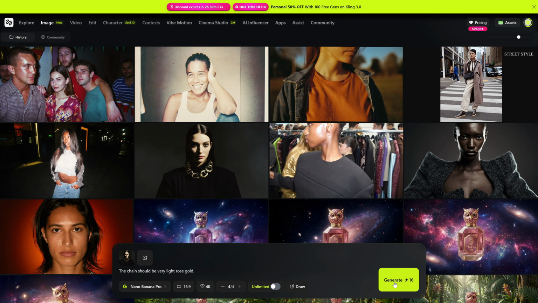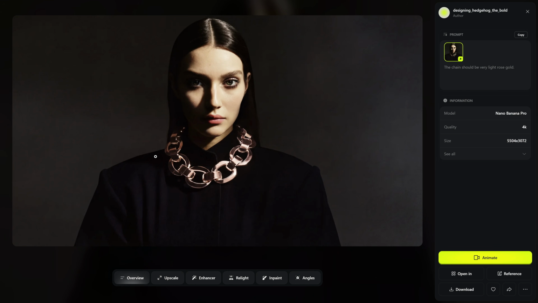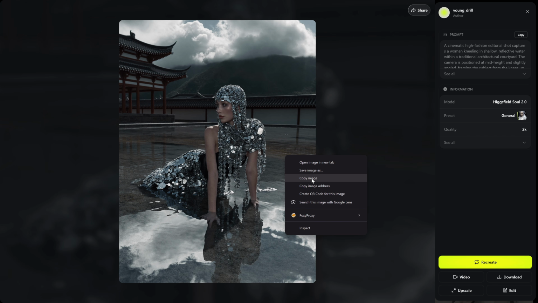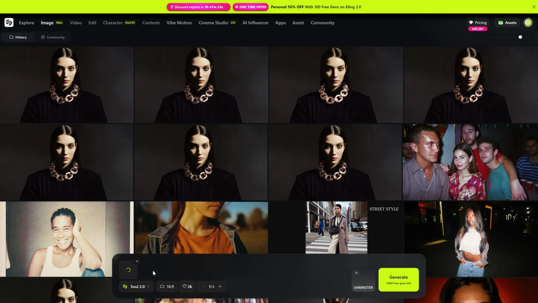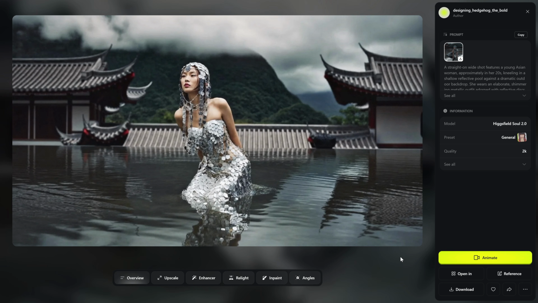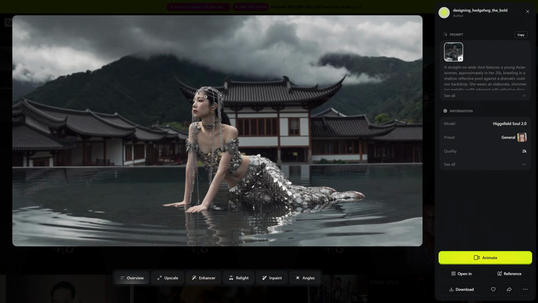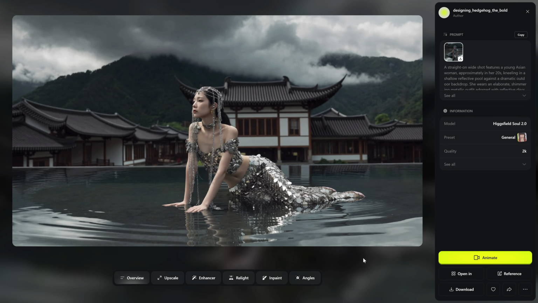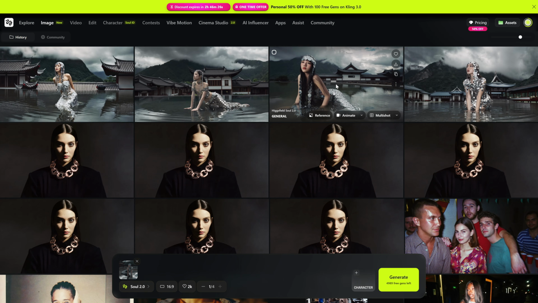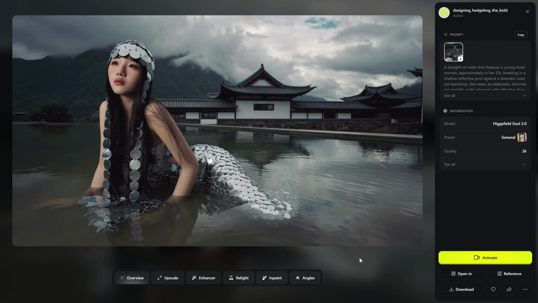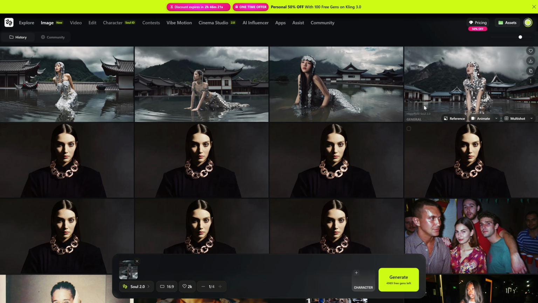But we don't have to create from scratch. We can also use references. We can upload images of anything we find interesting, so the model can use them as inspiration and generate something based on the vibe, without copying. And it gives you these hyper-realistic results. And pay attention, not only to the face, but to everything around it. The colors, the lighting, the overall mood.